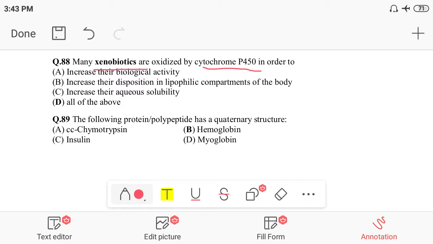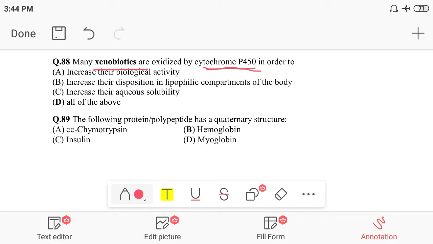Before discussing this question, first we have to know what xenobiotics are. Xenobiotics, as you can say, are like antibiotics, but why are they called xenobiotics? Because they are synthesized in our body for their own antibiotic action, and they are oxidized by cytochrome 450.